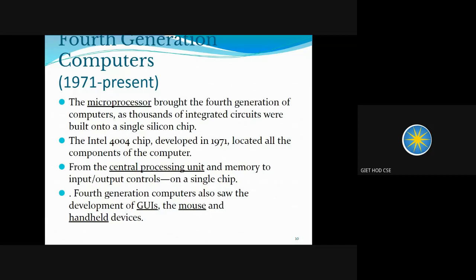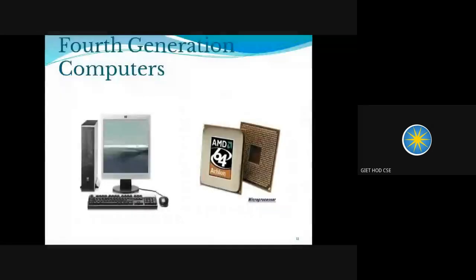And these computers also provide the facility of graphical user interface. They supported mouse and other handheld devices. These are the images of your fourth generation computer. This is the microprocessor, the processor chip, which is performing all types of processing. And this is the computer that we are using.